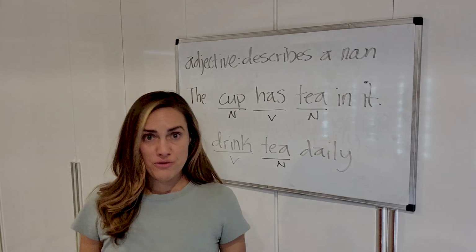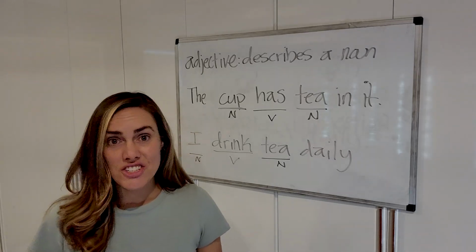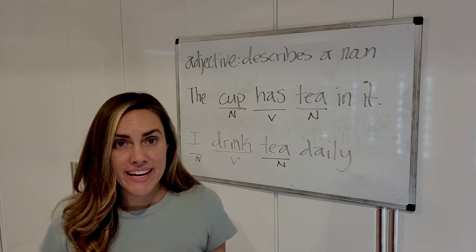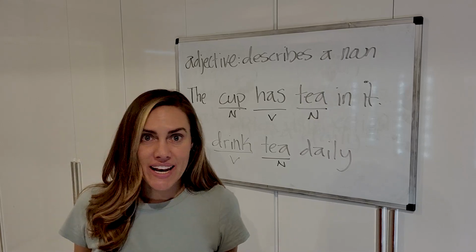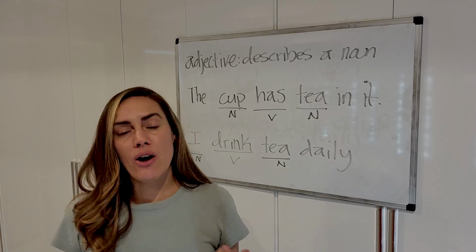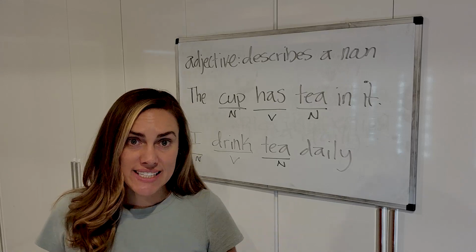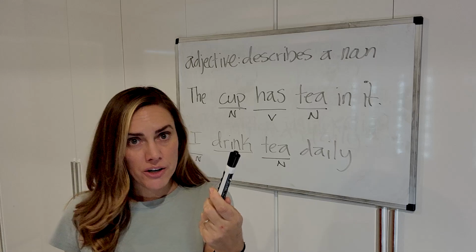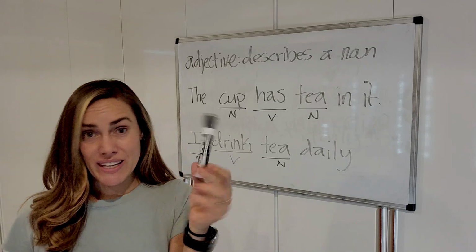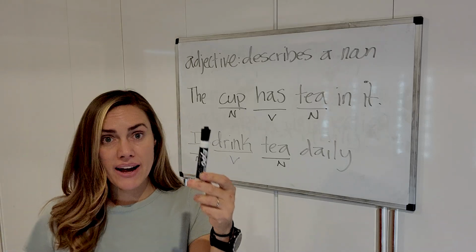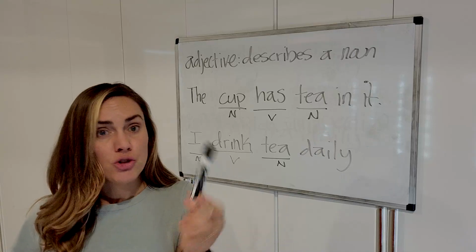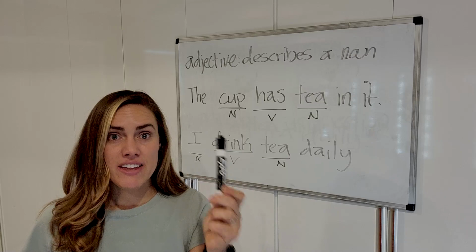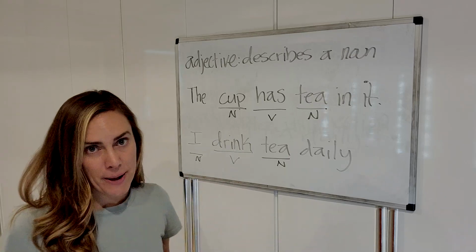All right, let's talk about adjectives next. I love adjectives. Adjectives are words that just describe nouns. They give more information about any noun, but you have to remember what a noun is. Let's review. A noun is a person, place, thing, or idea, right? Like a marker. What kind of marker is it? How can we describe this marker and make it more specific? We can tell the color of it, a black marker, or the type, dry erase marker. Those words describe the noun, so they are adjectives, okay?